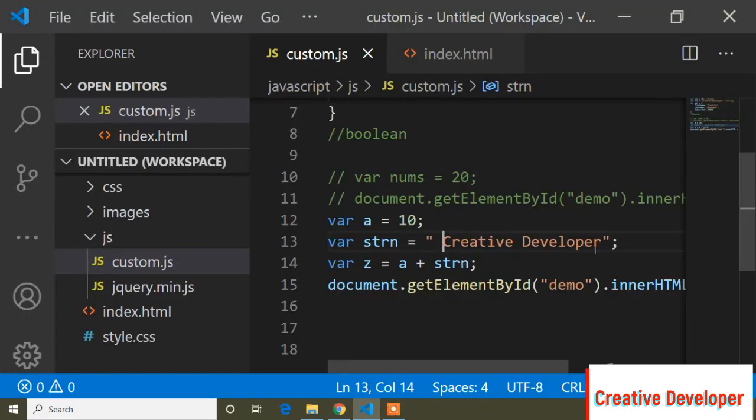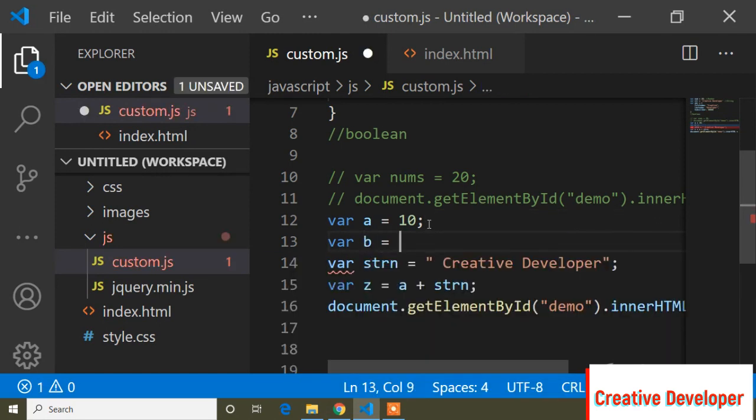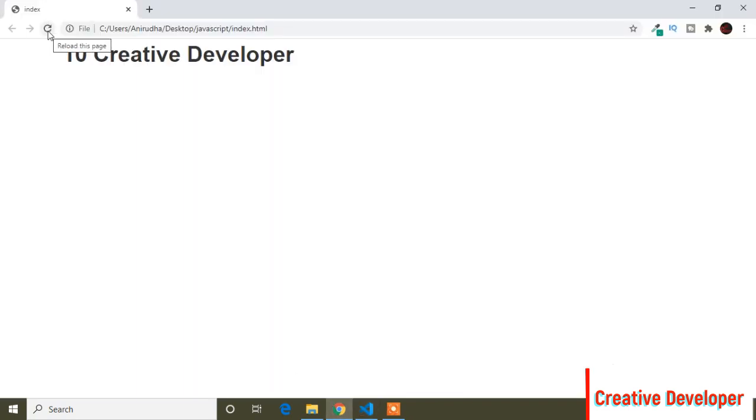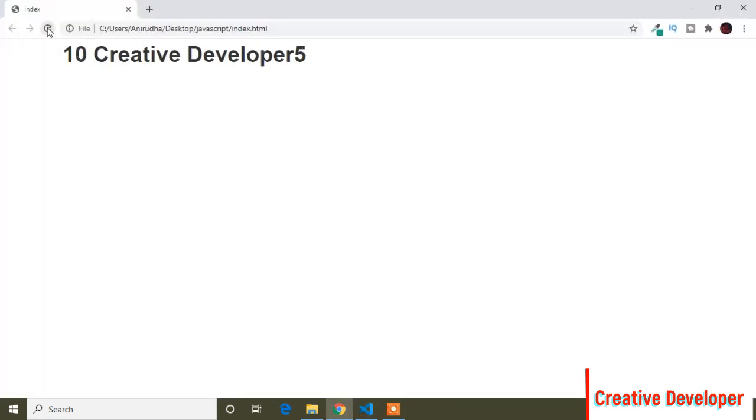And now if I add another value like var b equals 5, and now if I print a plus b plus string, let's see, it should be written 10 plus 5 is 15, and then the string value, creative developer. But guys, if I add this b after the string, what should the output be? So let's see. You can see it's added 10 creative developer and 5.